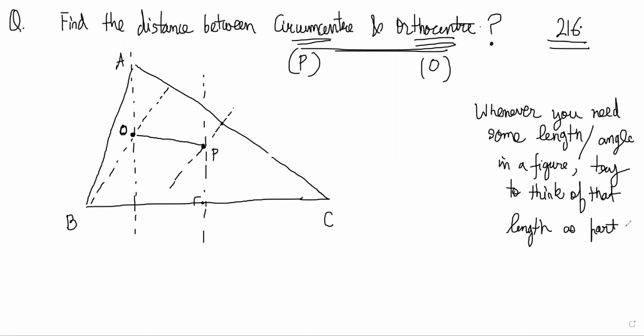What do we mean by good triangle? A good triangle is a triangle where you know some stuff, right?